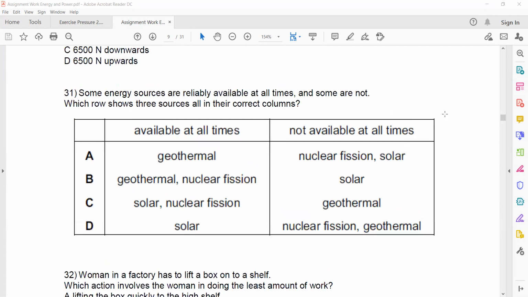Question 31. Some energy sources are reliable and available all the time and some are not. Which three sources are in their correct columns? Available all the time means anytime you can use that energy. It does not mean renewable or non-renewable. Like even day and night you can use that energy. So what could be the answer for this? Yeah, B is the right answer. Because solar energy is only available